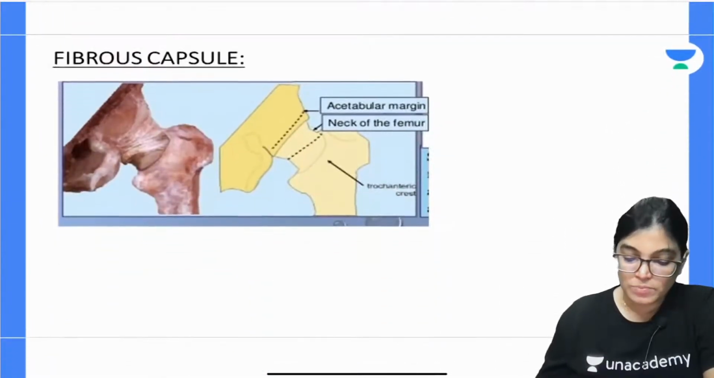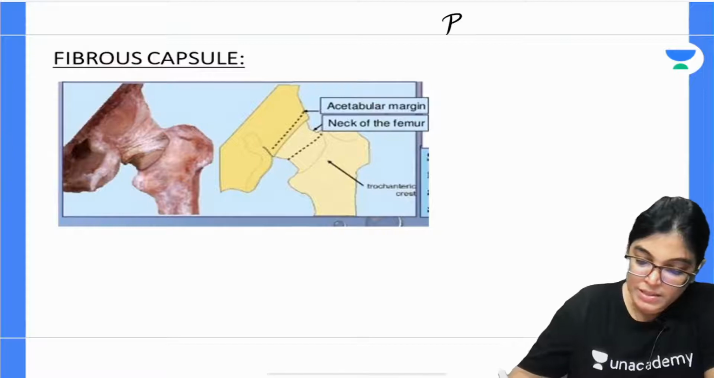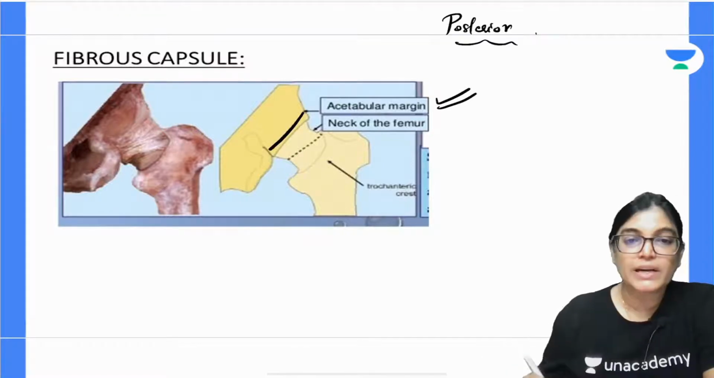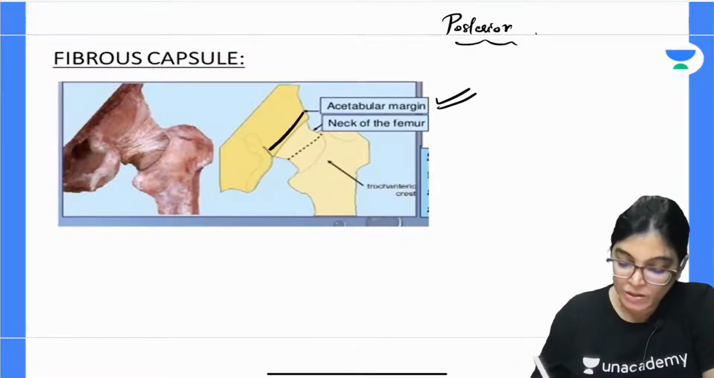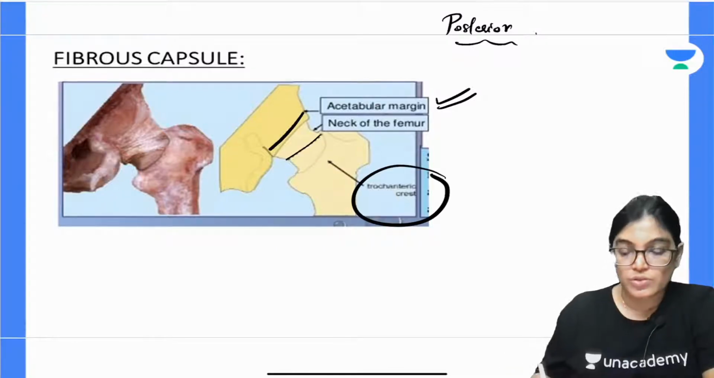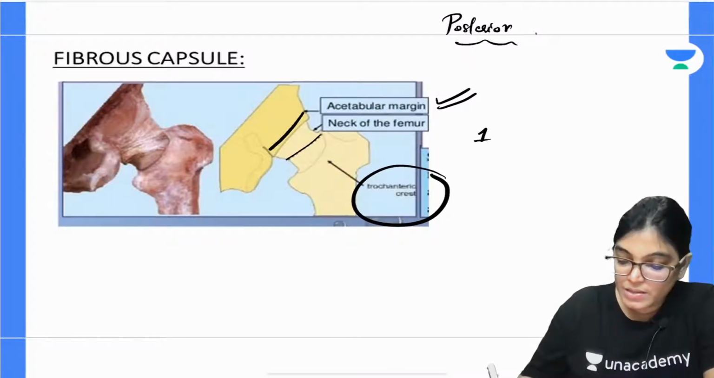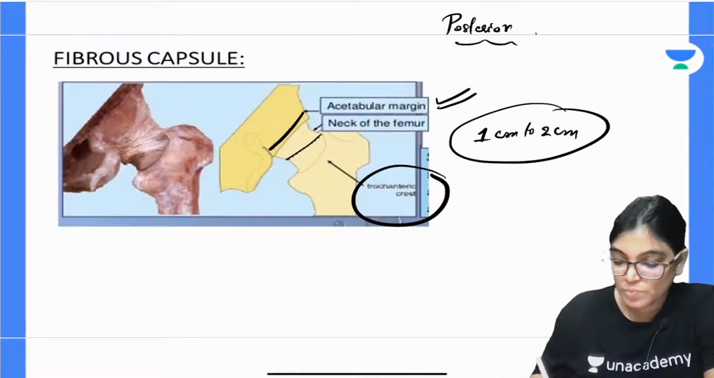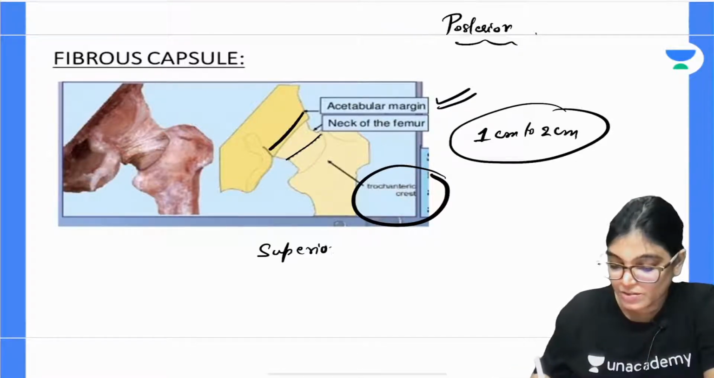Now moving on to the posterior view. Here you are seeing the posterior view of the fibrous capsule attachment. Again, on the posterior aspect it is attached superiorly to the acetabular margin, but lower down it is attached here, that is the intertrochanteric crest. It is attached approximately 1 to 2 centimeters superior to the intertrochanteric crest.